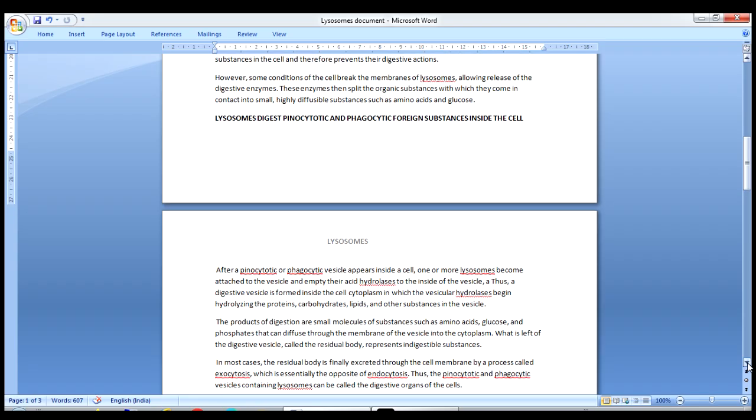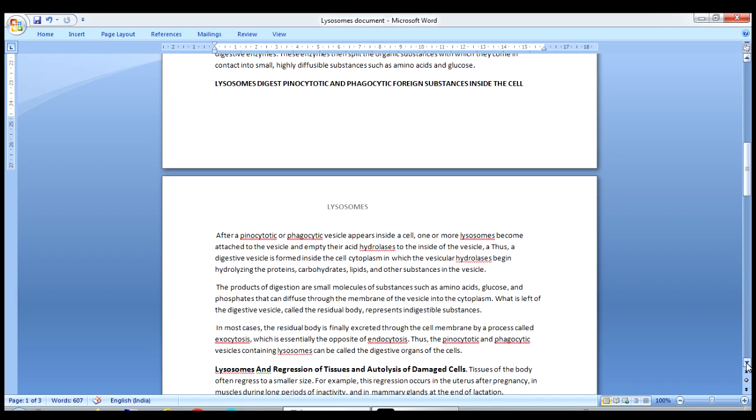Once vesicles are formed inside the cell through a pinocytic or phagocytic process, what happens? The lysosomes come in contact with the vesicles, fuse, and release the hydrolytic enzymes into the vesicle, which forms a digestive vesicle. In the digestive vesicle, glucose, fats, and amino acids are formed, and slowly they are released into the cytoplasm. The remaining substances which are indigestible are called the residual body, and it represents the indigestible substances in the cytoplasm.